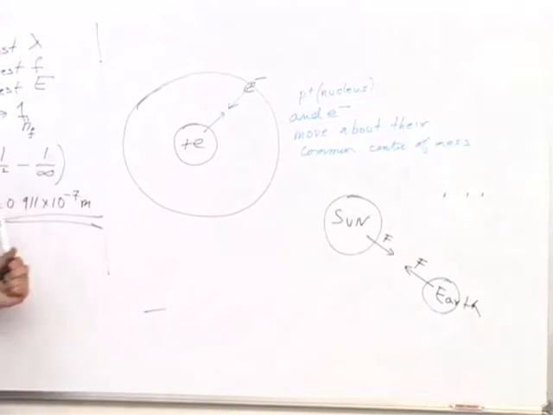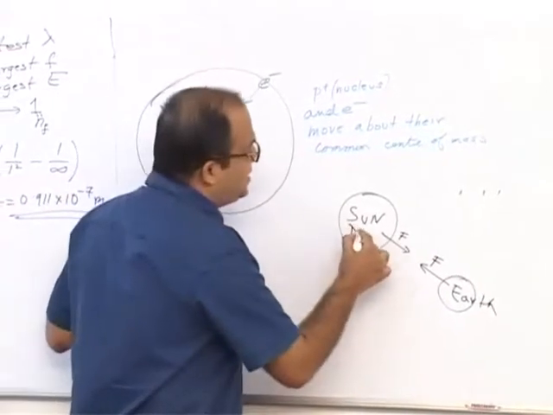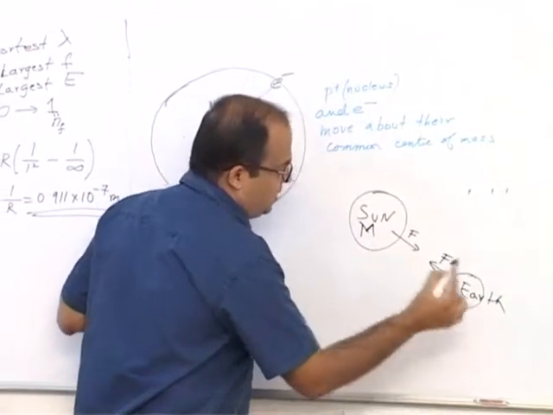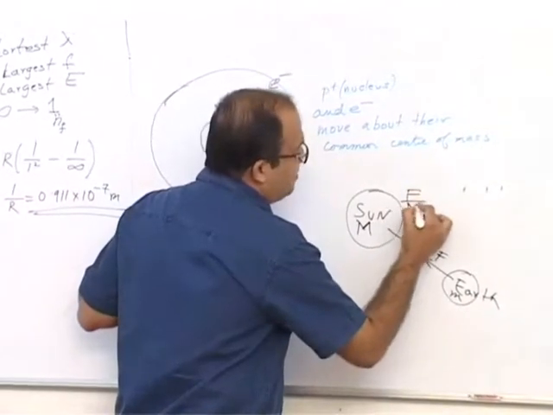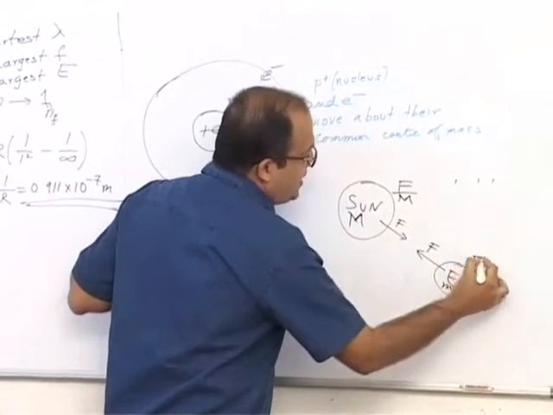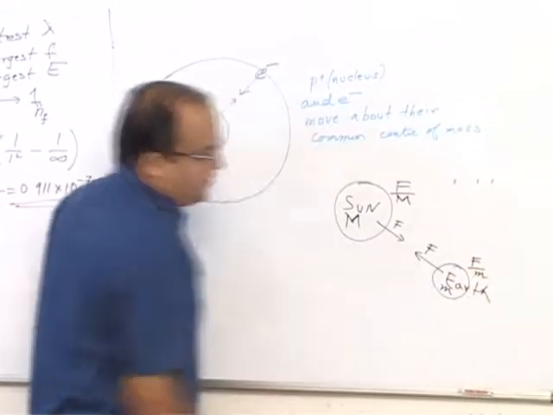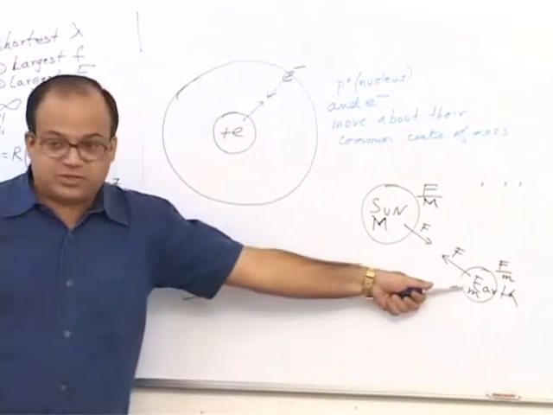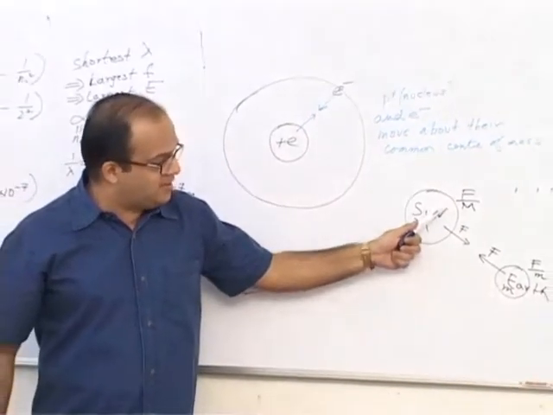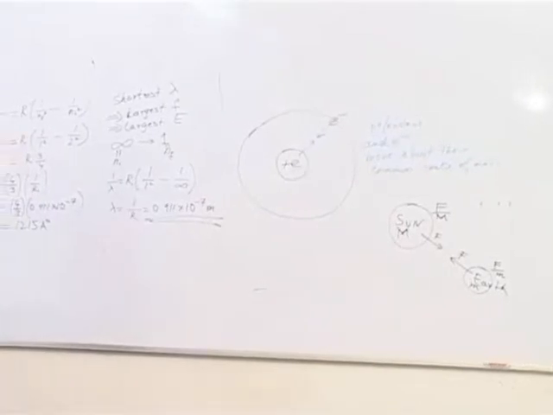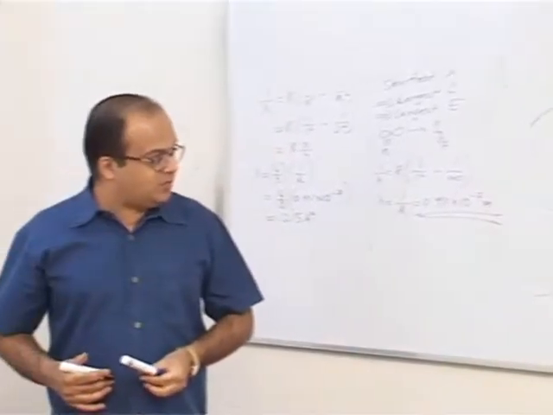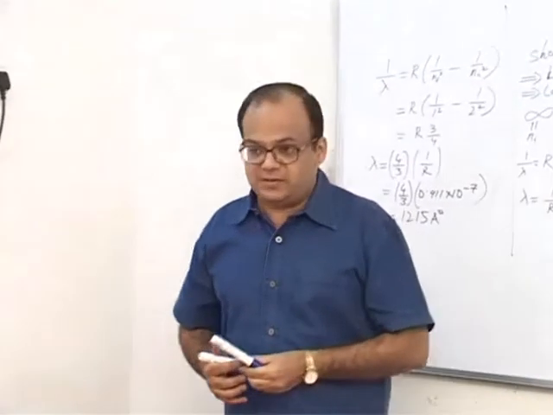The mass of the sun is much larger than the mass of the earth. So the acceleration of the sun will be F by capital M and the acceleration of the earth will be F by small m. The earth's acceleration will be large, but the sun's acceleration will not be equal to 0. It has some value. So even if only the sun and earth are there, the sun will also slightly accelerate.